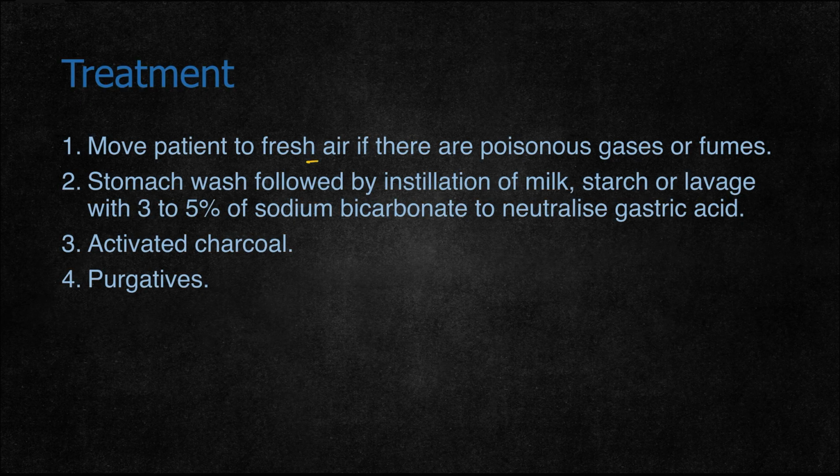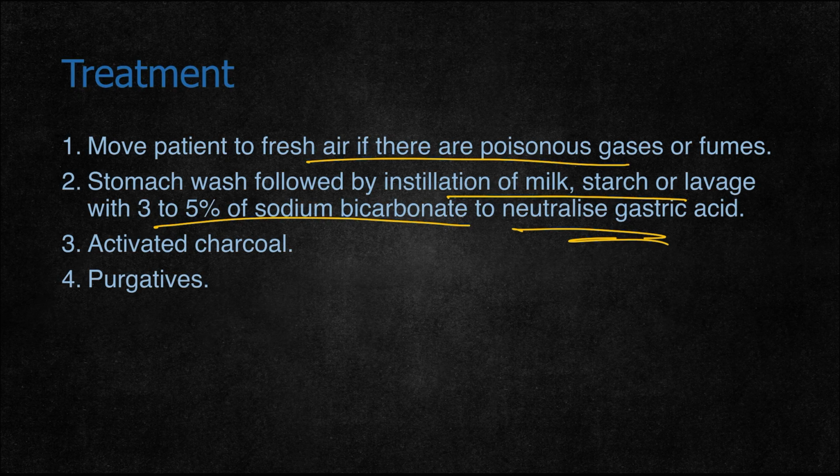Treatment: the patient is moved to fresh air, away from the poisonous gas or fumes. Stomach wash is followed by instillation of milk, starch, or lavage with 5% sodium bicarbonate to neutralize the gastric acid so that further phosphine gas is not released. Activated charcoal is given to remove unabsorbed poison, and purgatives are given to increase the excretion of phosphide.